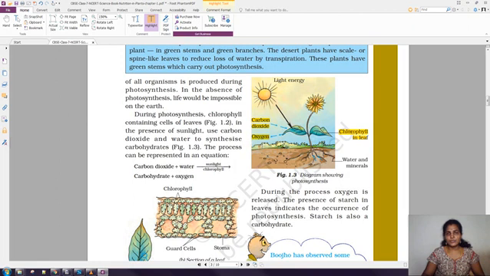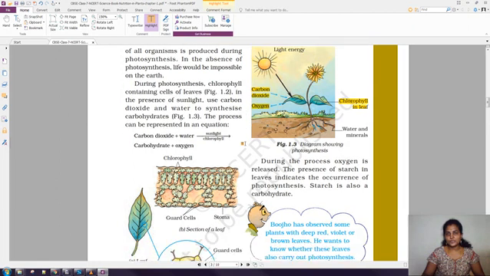We know without oxygen there will be no living organism. So this oxygen liberation from the plant is very, very important. Okay, so that is why we have to go for afforestation. We have to say no to deforestation. Okay, and here the photosynthetic equation is given. So this is very, very important.